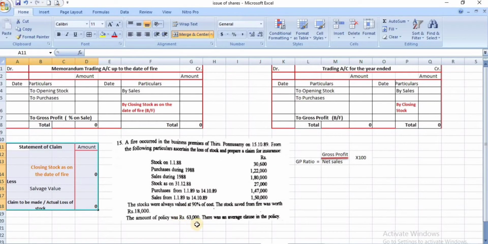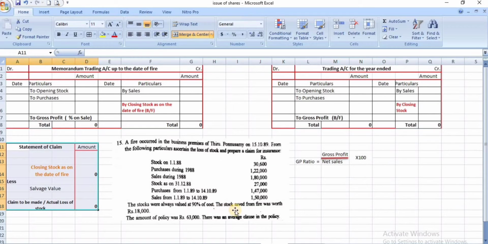Whenever the amount of policy is given, we have to use the average clause. You check whether the average clause is applicable or not. Here in this problem it is clearly given: there was an average clause in this policy. The stock is always valued at 90% of cost. The previous year gross profit ratio is not given. Therefore, you have to prepare the gross profit ratio.